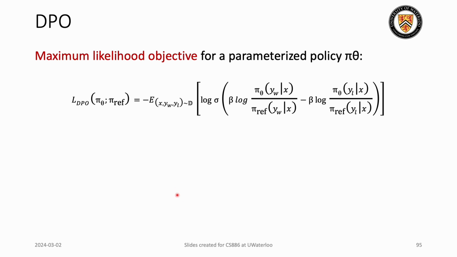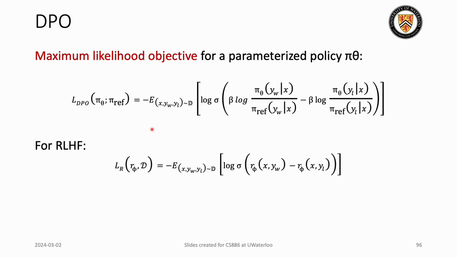Thus, now as we have the human preference probability in terms of the optimal policy and reference policy, we can also rewrite our loss function in terms of it. Well, as we see here, this is pretty similar to what we already have with RLHF. We can see there's some positive operation with the winner response and some negative operation for the loser response, something similar to what we had earlier.